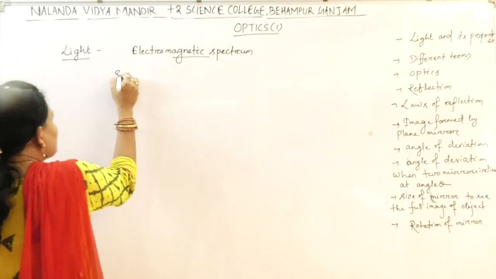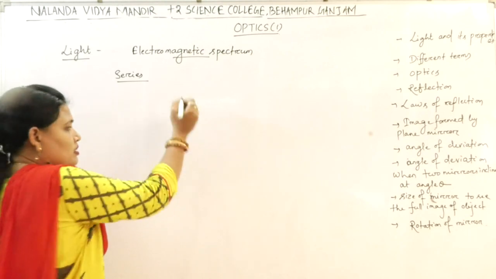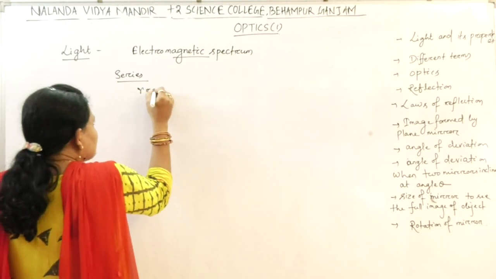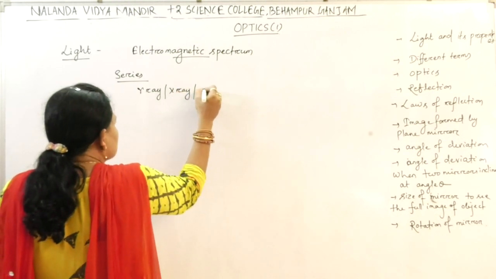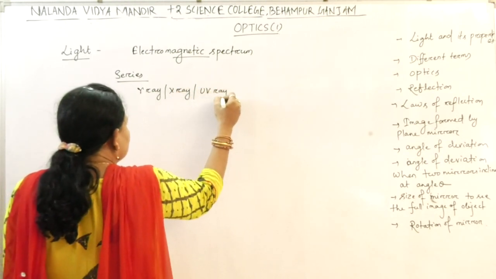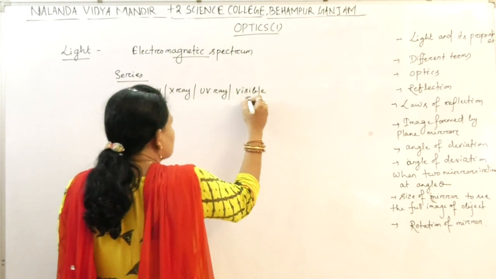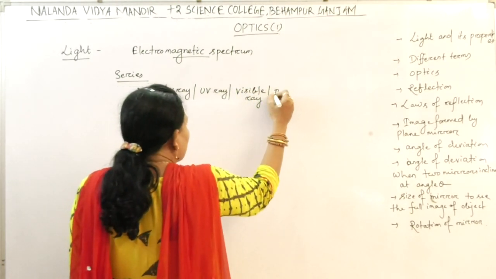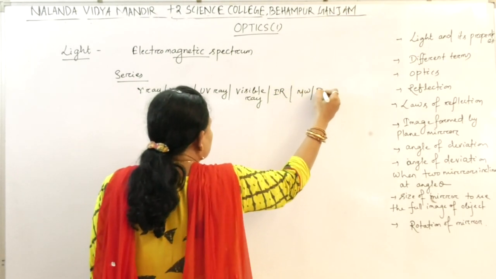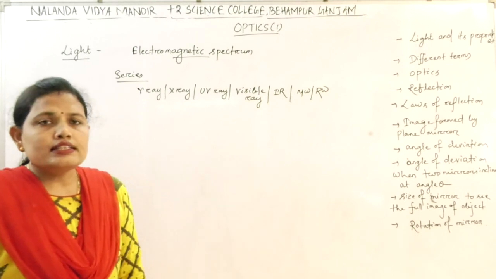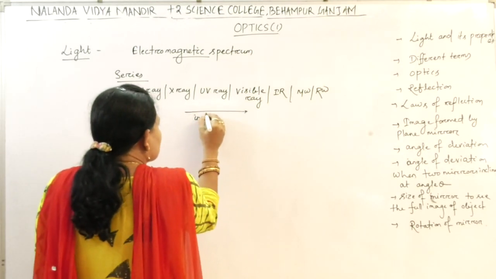The series of the electromagnetic spectrum is gamma ray, X-ray, ultraviolet ray, visible ray, infrared, microwave and radio wave. This is in terms of increasing wavelength.